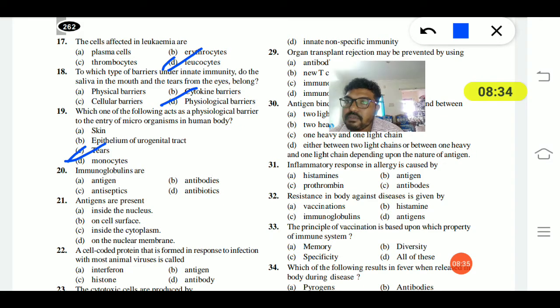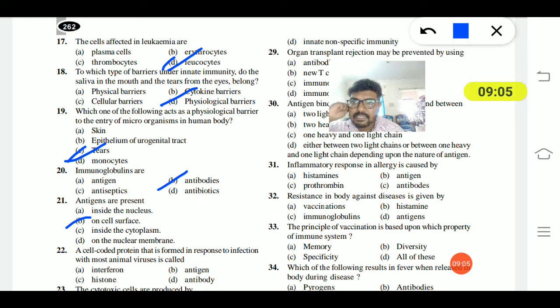20th question. Immunoglobulins are antigens, antiseptics, antibodies or antibiotics? Here, immunoglobulins are the antibodies. Option B is the right answer. 21st question. Antigens are present inside the nucleus, on the cell surface, inside the cytoplasm, or on the nuclear membrane. So here antigens are present on the cell surface.